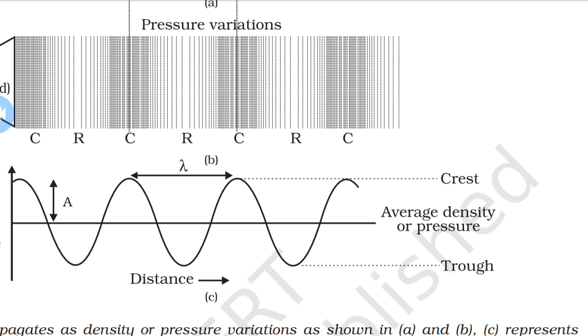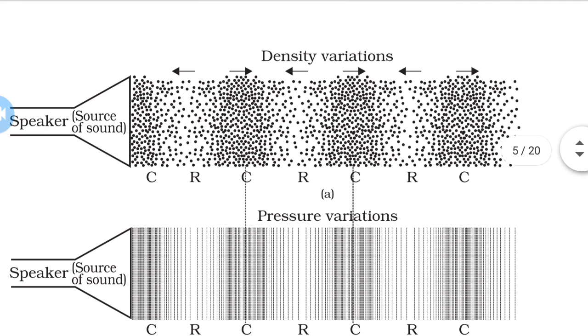Next we discuss the frequency. Again, I repeat: here the source of the sound is a speaker. The particles are very crowded, so pressure increases and density increases, and this is known as the compression.